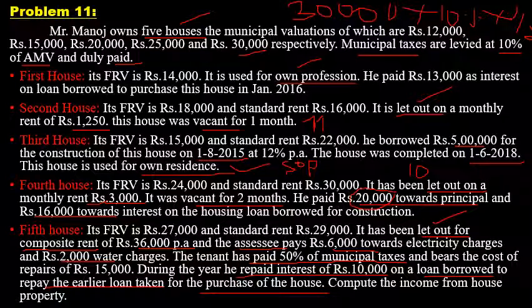And since the earlier loan was borrowed to purchase the house, it is liable for deduction. Even if interest on loan is paid in the previous year where the loan is borrowed to repay the earlier loan, it is also liable for deduction.